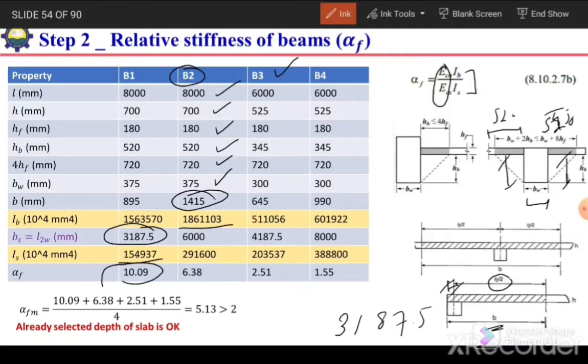So here we will get the value of IB for the interior beam. Similarly, we need to select the value of BS for the slab in case of the interior beam. In case of an interior beam, the slab width will be from the center of the column or the center of that beam to the center of the next panel on one side and the center of the panel on the other side. L by 2 on the right side and L by 2 on the left side.